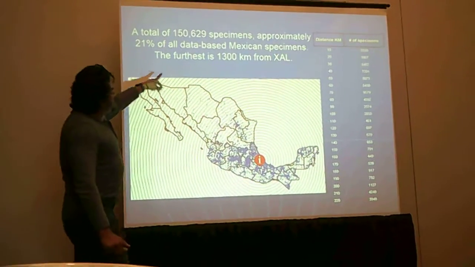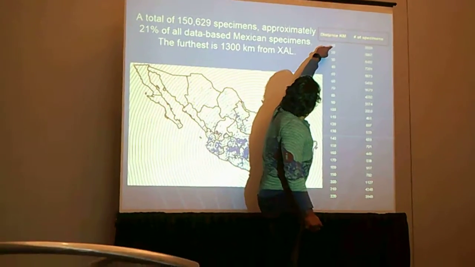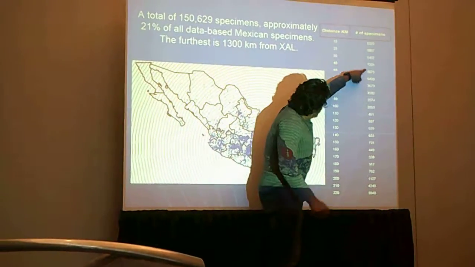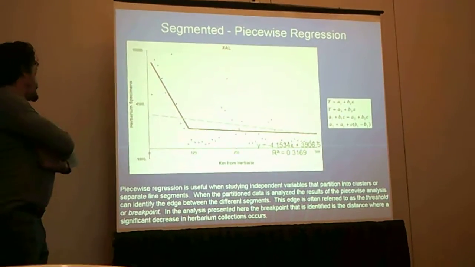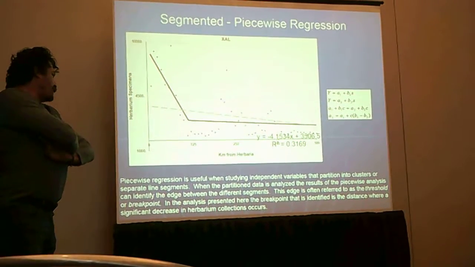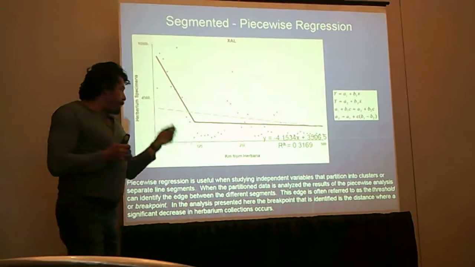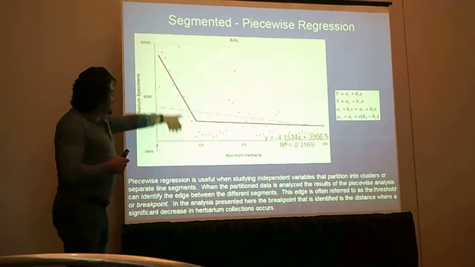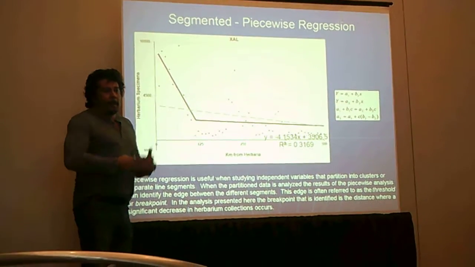The furthest specimen from Jalapa was 1,300 kilometers. So we can see at these increments, 10 kilometers or 20, we see these numbers right here. Then the next test is I ran this through what they call piecewise regression analysis. This is a regression tool that helps when you're studying independent variables that partition the clusters into separate line segments, or rather it can help to find a breakpoint.